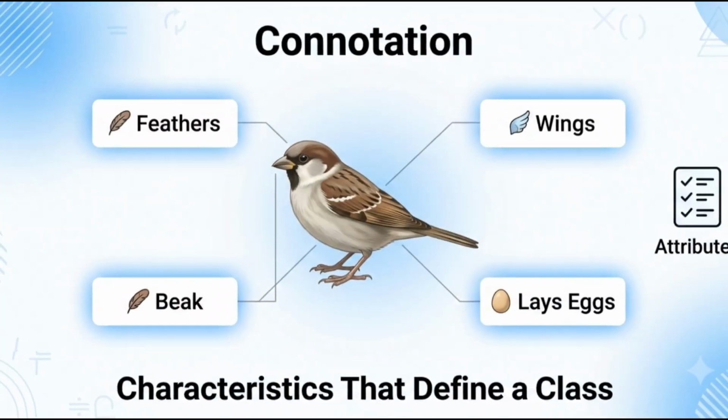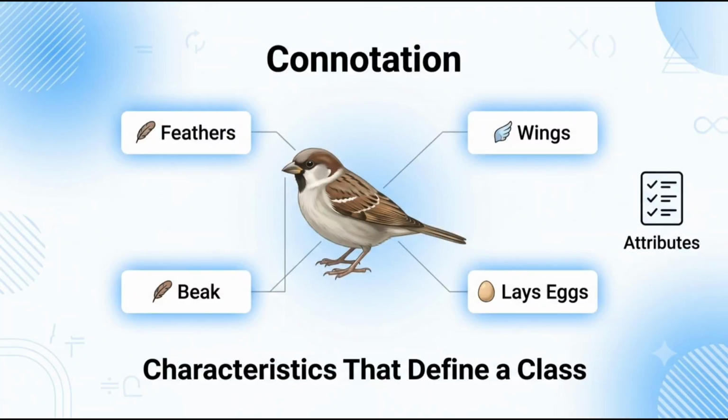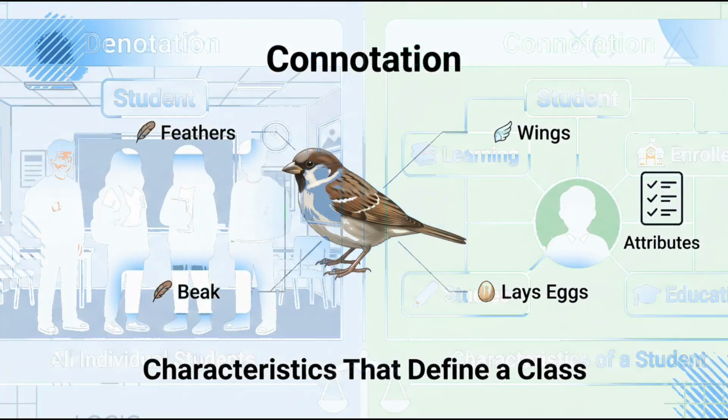Connotation refers to the qualities or characteristics associated with a term. For example, the term bird connotes features such as having feathers, wings, and a beak. It answers the question, what qualities make something belong to this category?